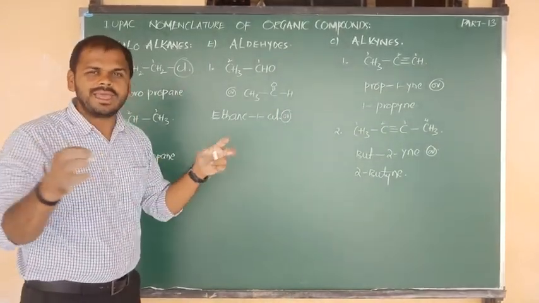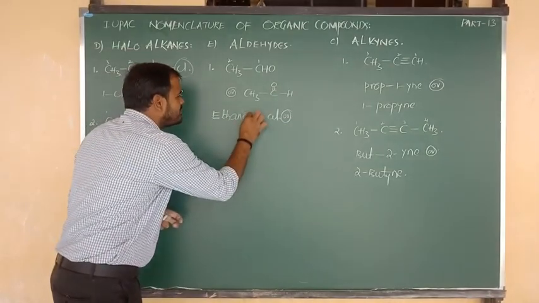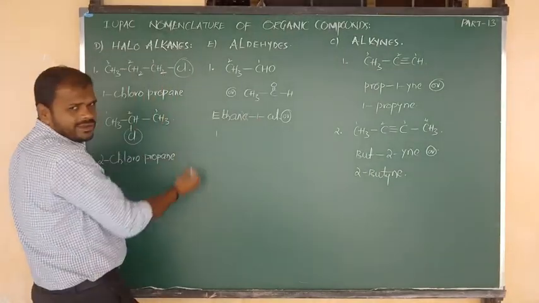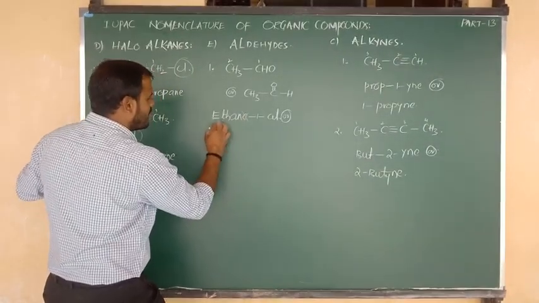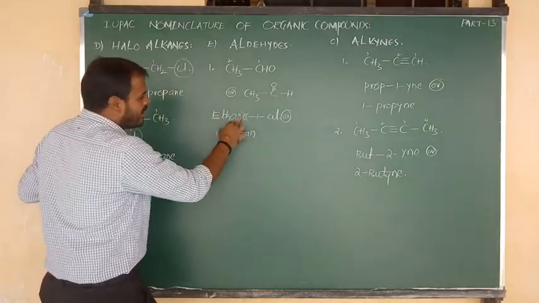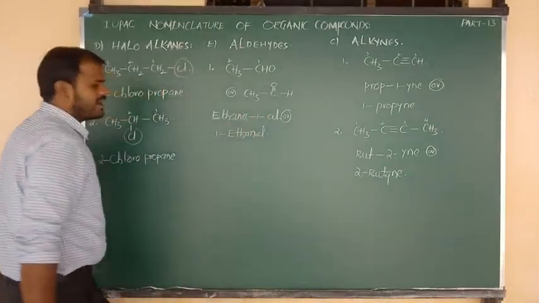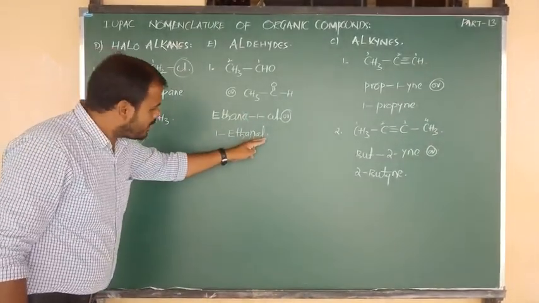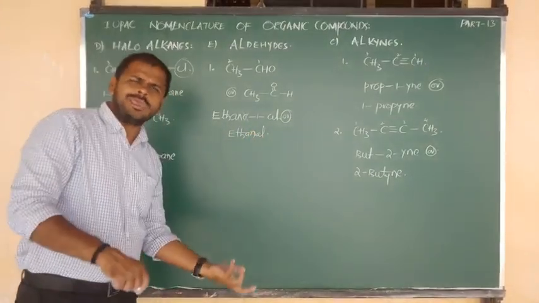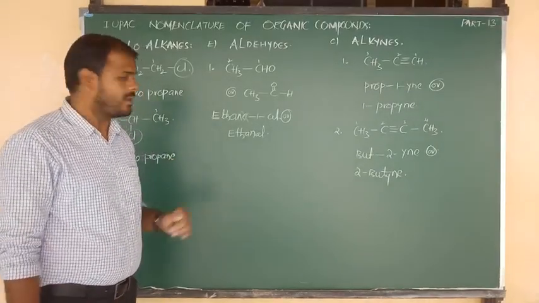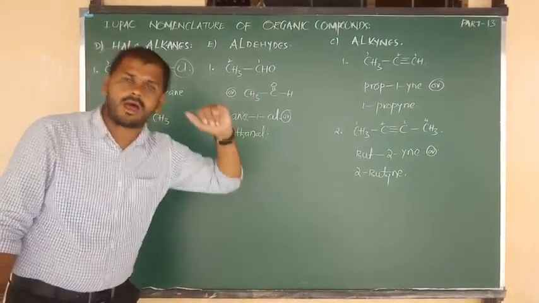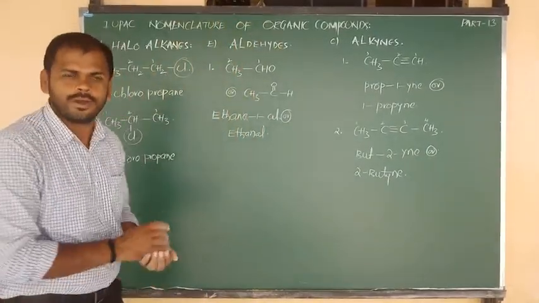And also we can say another short name. In the last class I already told you, while writing a short name we can cancel the E. So now what we can write, the exact name is ethan-1-al, like that also we can write. So what is the name of this compound? 1-ethanal, and also simply we can say ethanal. Whether you denote 1 or not, no problem. Ethane-1-al, or we can say 1-ethanal, or simply ethanal. Don't say ethanol. Okay, all of you, beta.